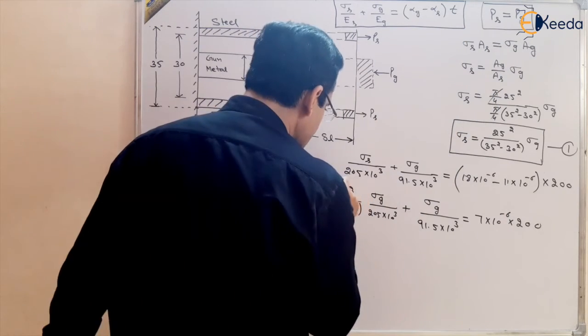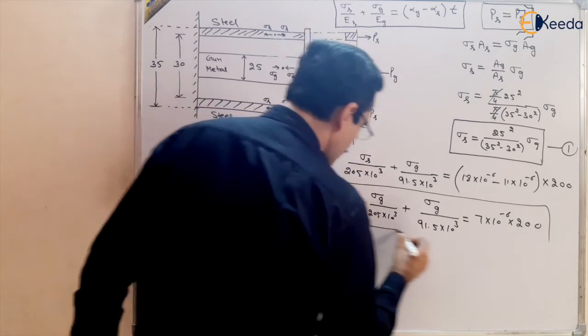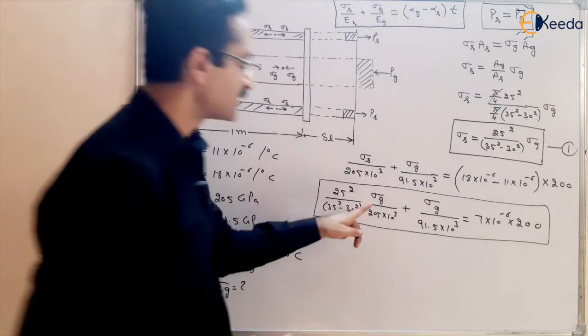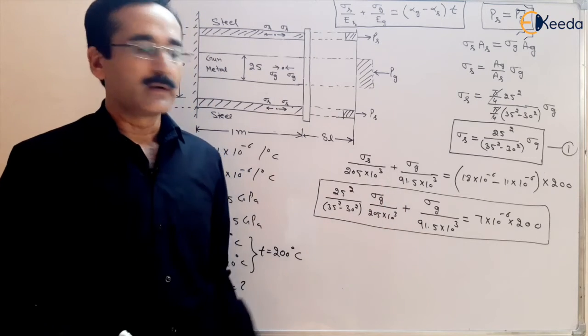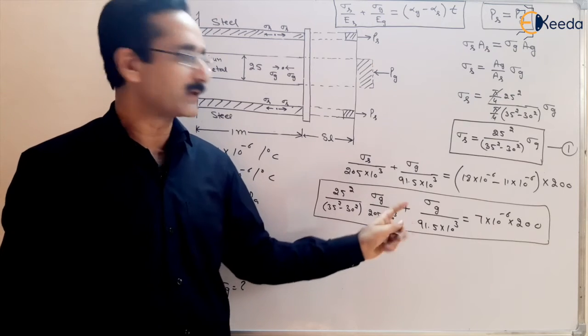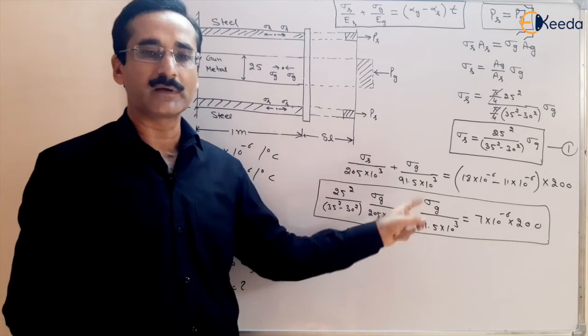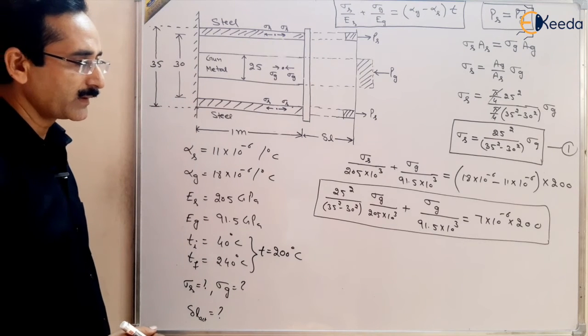So in this equation there is only one unknown, and that is sigma g, the stress developed in the gunmetal. Take your time and solve it using a calculator, and you will get the value of sigma g, the stress developed in gunmetal.